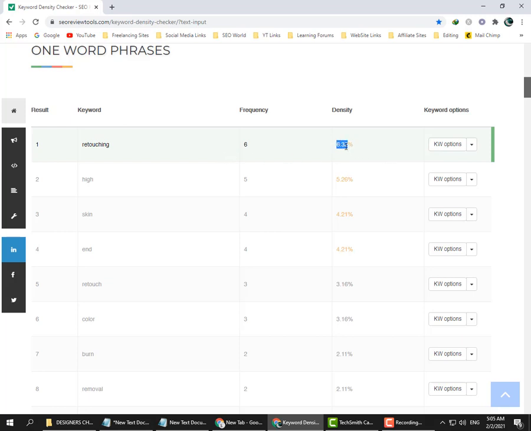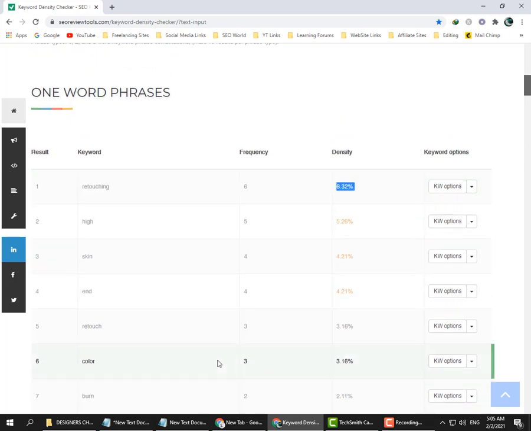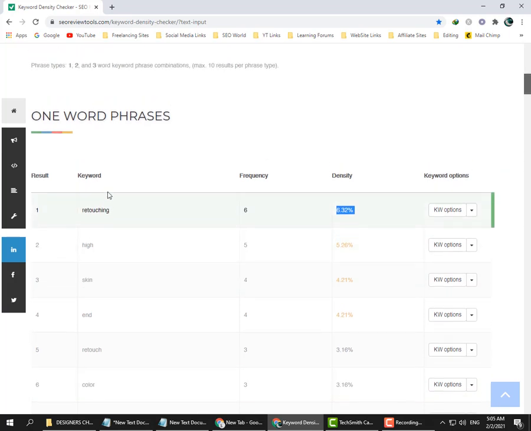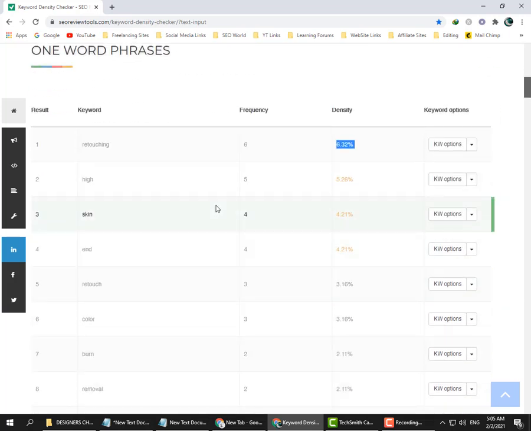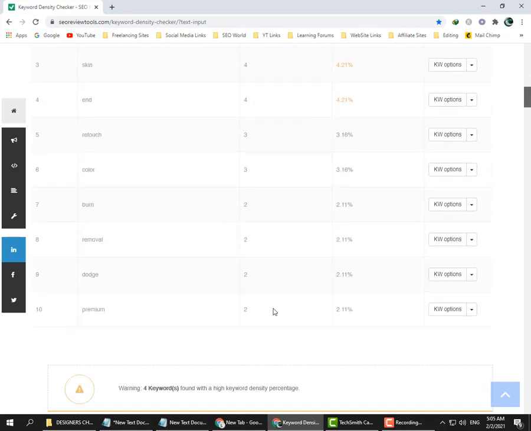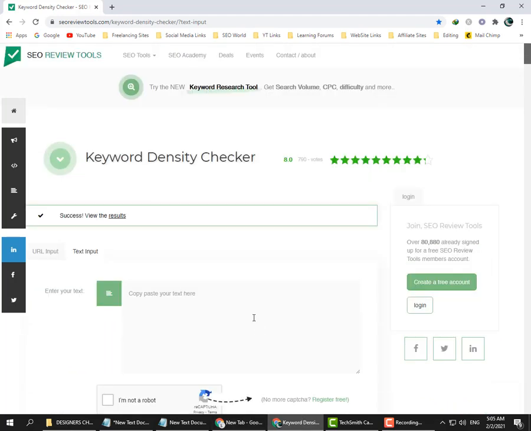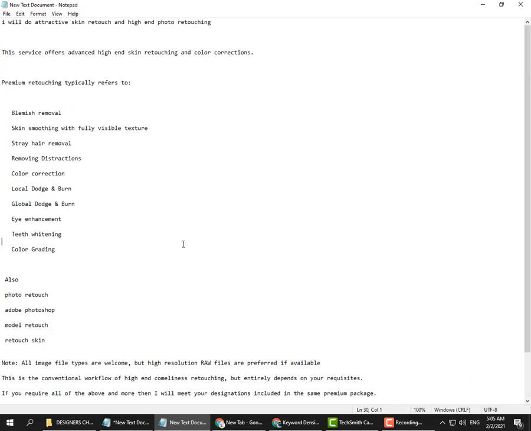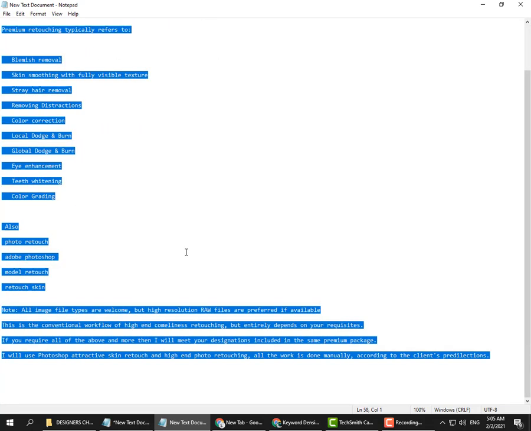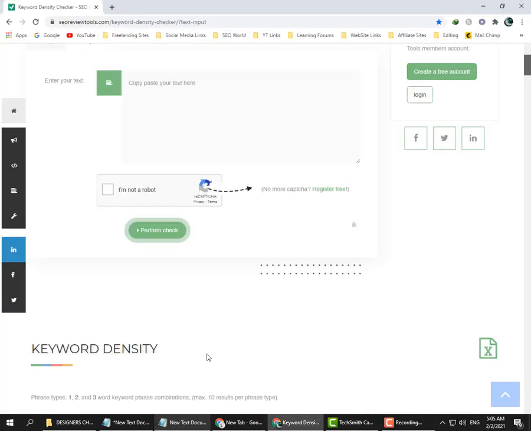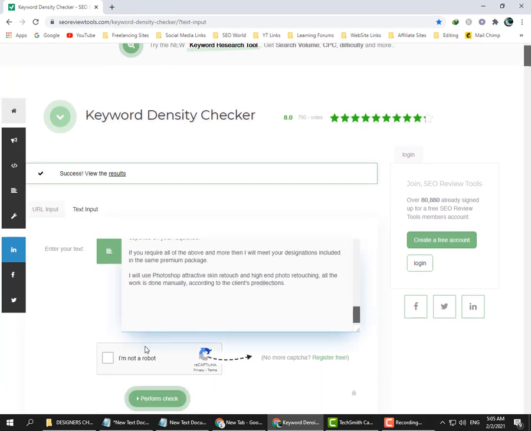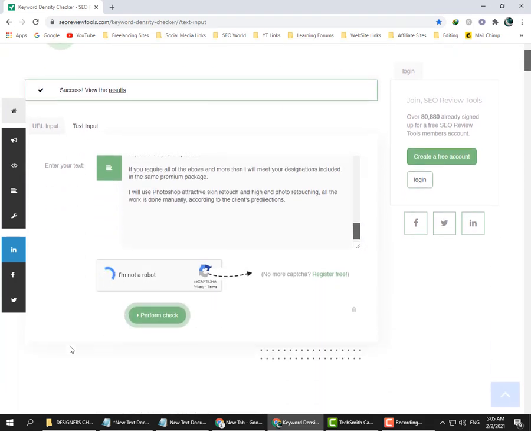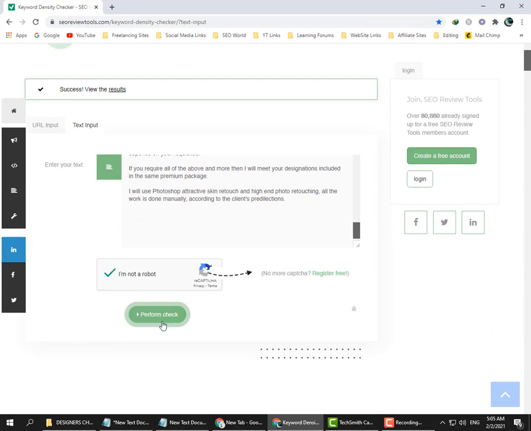You can use this keyword, but cut this keyword one time in your gig, then it may go to 5%. Okay, you can change. I have pasted the description from here. I have settled this keyword. I will check this description with Control C, and I will type Control V. I will click here, I am not a robot, and perform check.